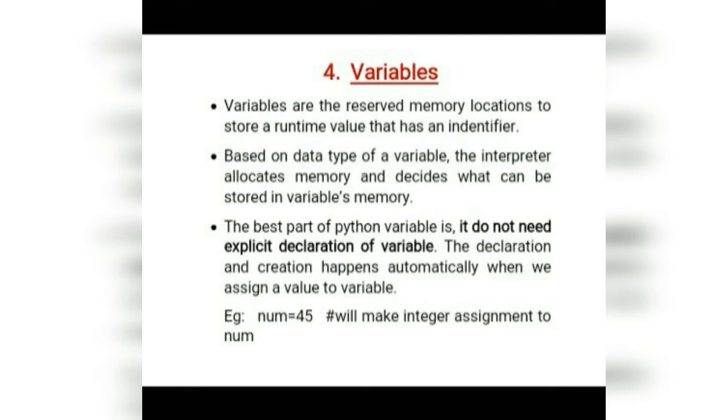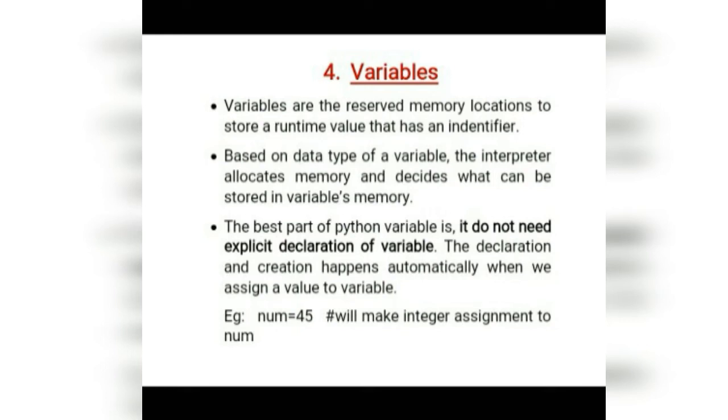Therefore, by assigning different data types to variables, we can store integers, decimals or characters in the variable's memory. But the best part of a Python variable is that it does not need explicit declaration. That means the declaration and creation happen automatically when we assign a value to a variable. That is, the identifier that appears on the left side of the assignment operator creates the memory location.